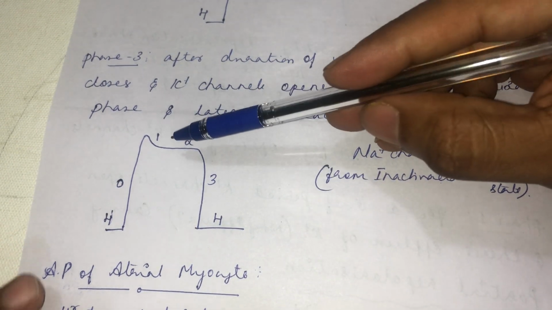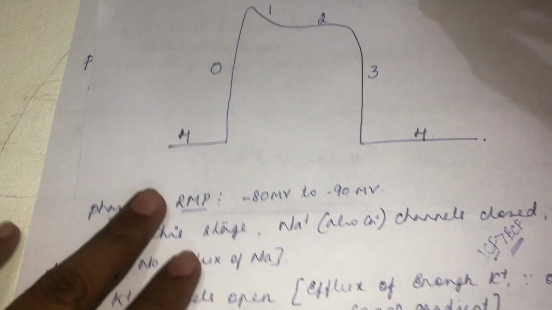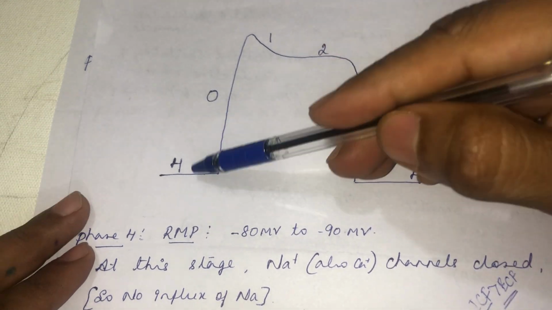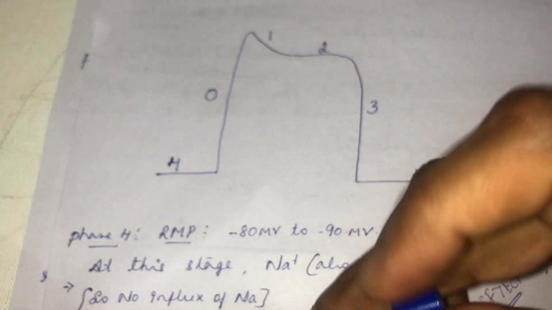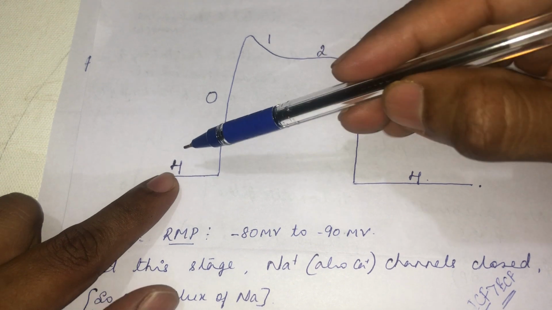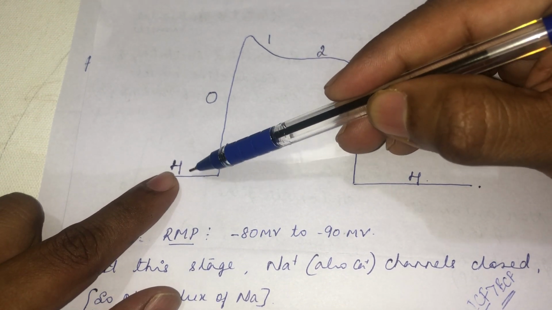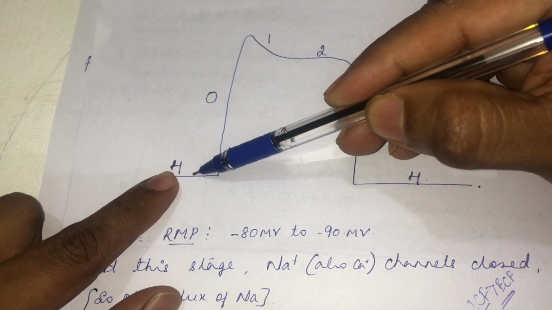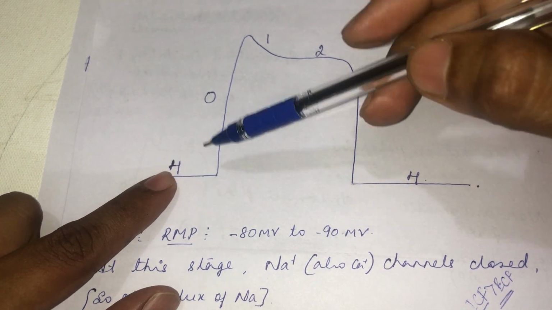Likewise, there are 5 phases of depolarization. What are the 5 phases? I told you: phase 4, 0, 1, 2, 3. What is this phase 4 depolarization? Taking the example of the ventricular myocyte, phase 4 is the resting membrane potential. It is maintained by closing of the sodium channel, opening of the potassium channel, and also by the work of the sodium potassium ATPase. It will maintain the resting membrane potential of minus 80 to minus 90 millivolt.